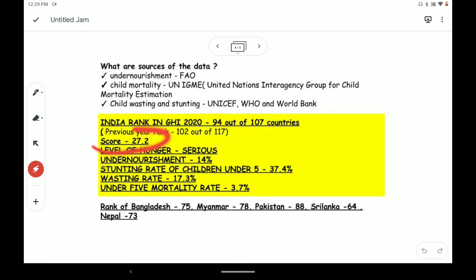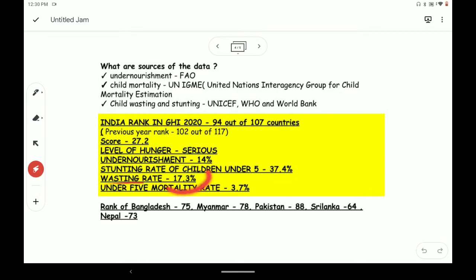Now, the score of India was 27.2, and the level of hunger was termed as serious. Seeing the indicators, undernourishment was 14% in India. Stunting rate of children under 5 was 37.4. See the rate, 37.4% of children are stunted in India.